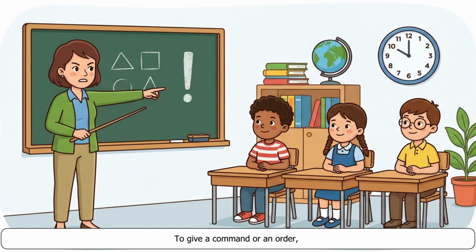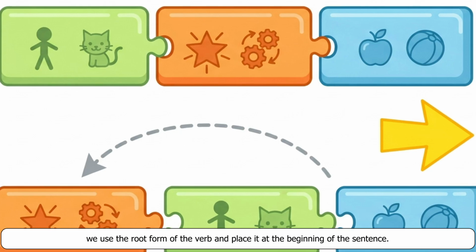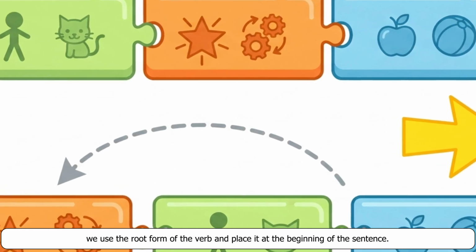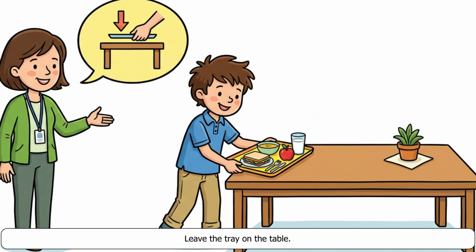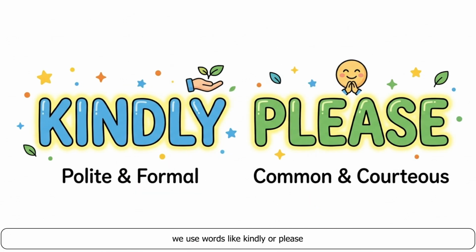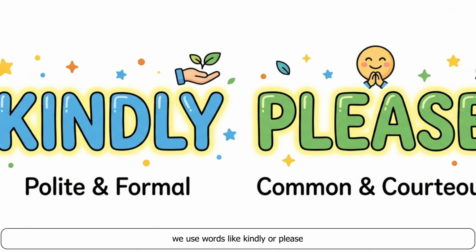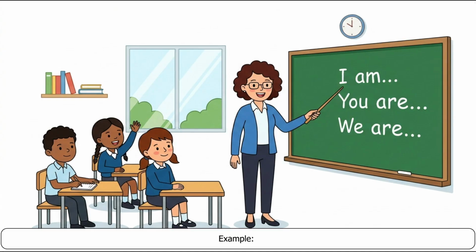To give a command or an order, we use the root form of the verb and place it at the beginning of the sentence. Example. Leave the tray on the table. To make a request, we use words like kindly or please at the beginning of a command or an order. Example.